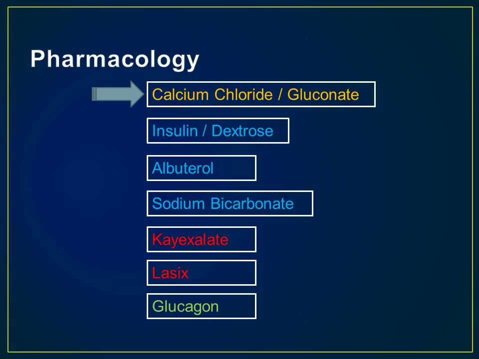The first is for those services that do not carry calcium gluconate. Be aware that calcium chloride is 3 times more potent and can be considered irritating to the myocardium. Calcium chloride has also been known to cause tissue necrosis and is generally reserved for injection through a central line. However, clinical evidence shows that diluting it in a 50 cc bag and running it through an IV drip has been an acceptable alternative for those who do not carry calcium gluconate.